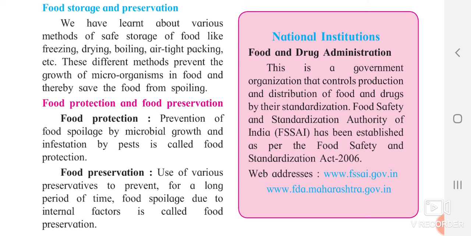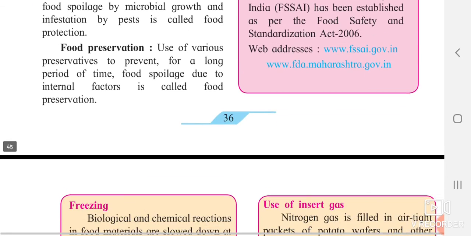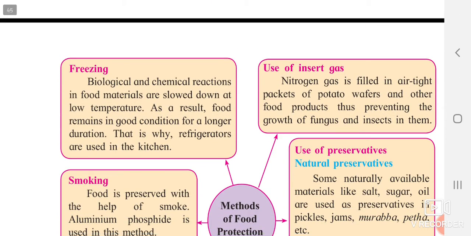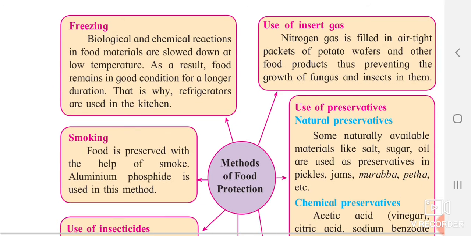Okay, we have also seen the institution which is working for it, the Food Safety and Standards Authority of India, which is also called FSSAI. You can see this symbol present on each packaged food or whatever foodstuff you are purchasing. It is a standardized logo which is present everywhere on foodstuff. Now the methods of food protection. How are we going to protect the food? There are various methods given here.